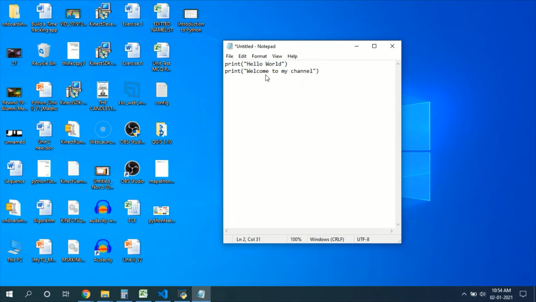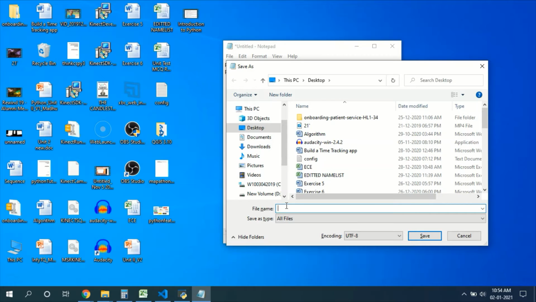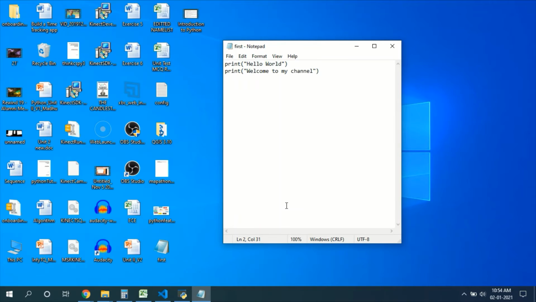See, here I'm going to exit multiple lines. Okay, here one important thing is we are going to save as a file. The extension for the Python file is .py. So in save as type, don't save it as text. Choose all files, and here give first.py, save it. See, the Python file was created.